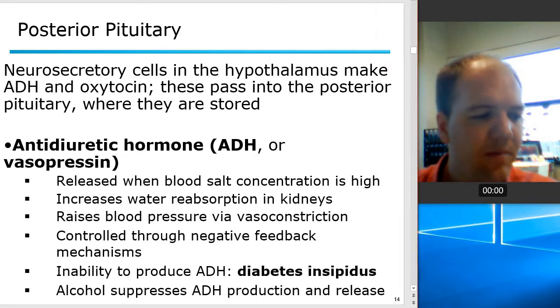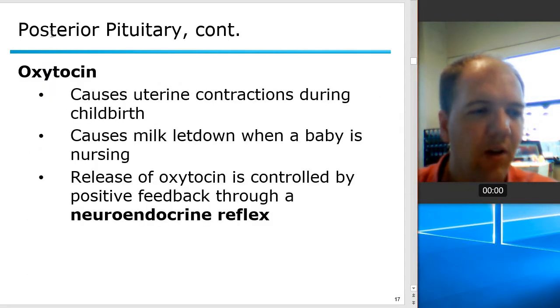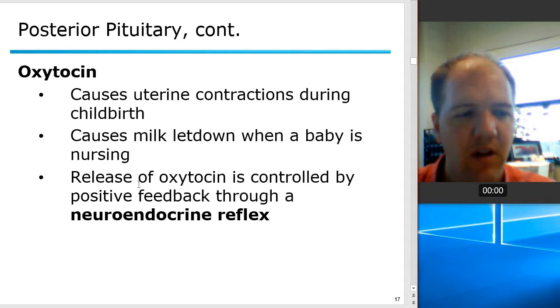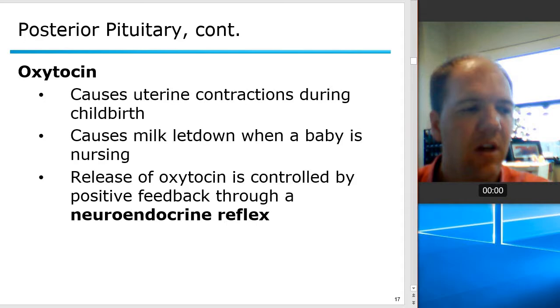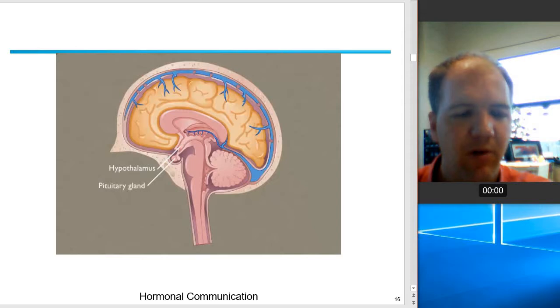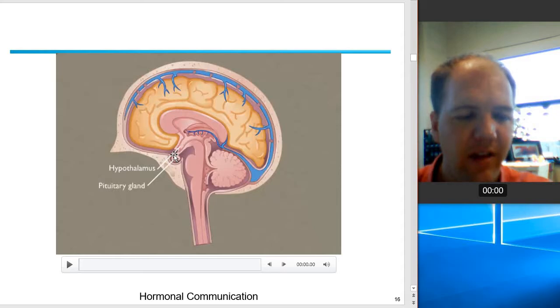Okay, the other hormone, oxytocin, also produced by the hypothalamus and stored in the posterior pituitary gland. So it causes uterine contractions during childbirth. It causes milk letdown when a baby is nursing, and it's controlled by a positive feedback. So this is one that because of those uterine contractions. So those are the two hormones that are produced and stored in the posterior pituitary gland. There's a little video here on the PowerPoint that I encourage you to look at, because it talks about the hypothalamus and pituitary gland and how they're associated with each other and how they release these hormones.